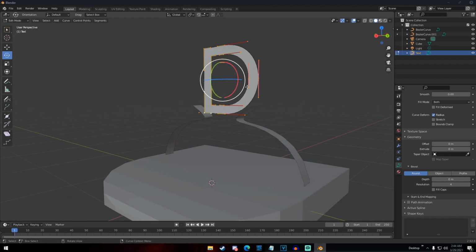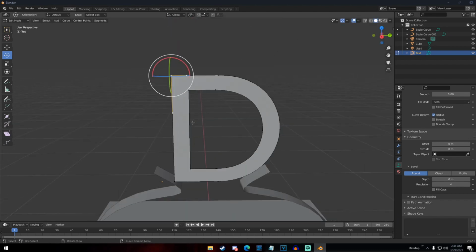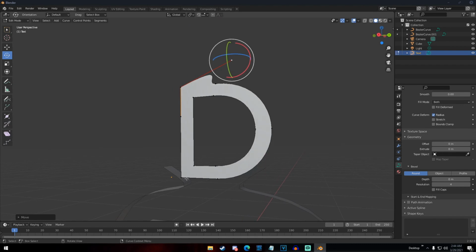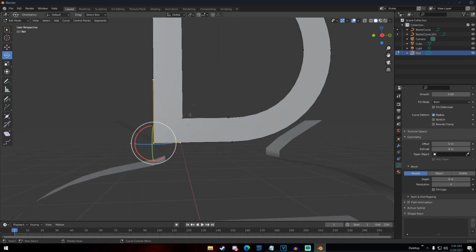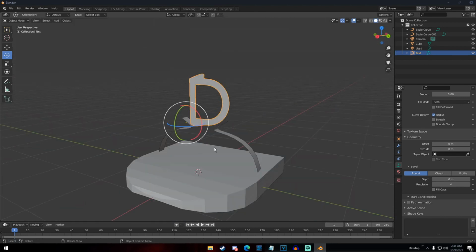I didn't really know what I was doing at first, but I eventually found that I was able to make a sort of little nub on top of the D by grabbing this anchor point right here. So I made this little nub right here, which kind of looked cool. I did the same with the bottom, just not as obvious, just to try to connect it with that stand a little bit more.